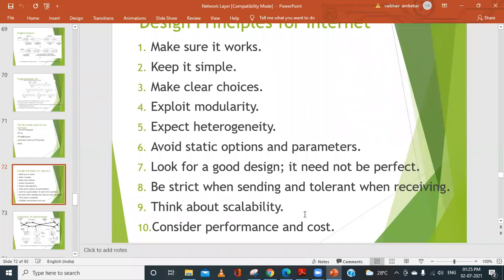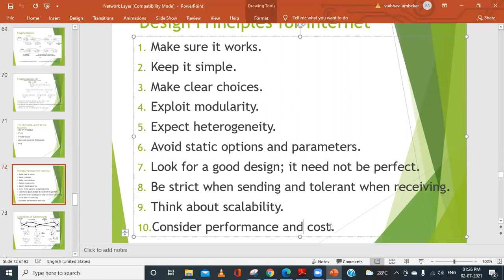Not only in terms of functionalities. Initially, you can have, say, a connection of 50 computers, but it should be in such a way that later on, if I want to include 100 or 1,000 or lakhs of computers, it should be able to handle it, or have such a setup. So that is what we can again consider as heterogeneity. And then consider the performance and the cost.